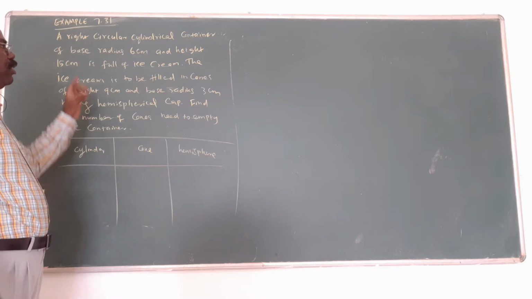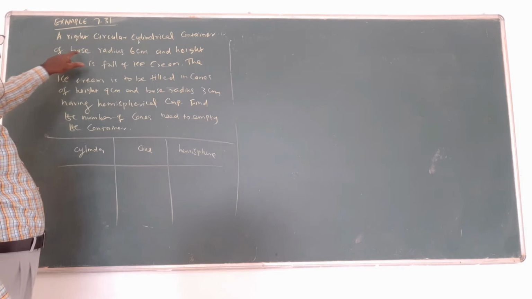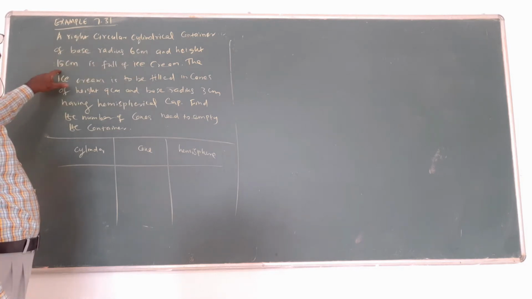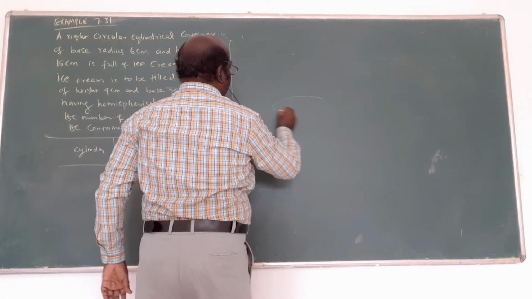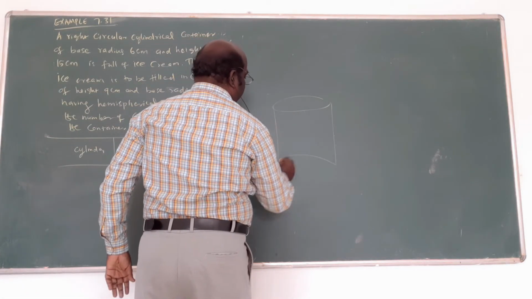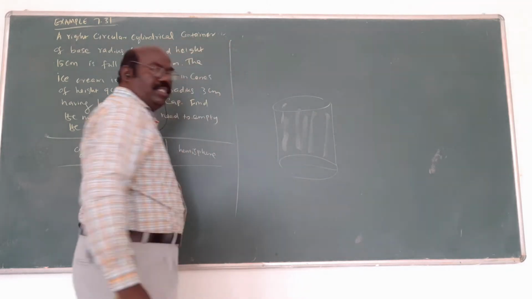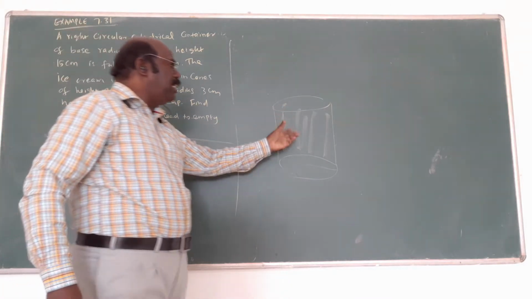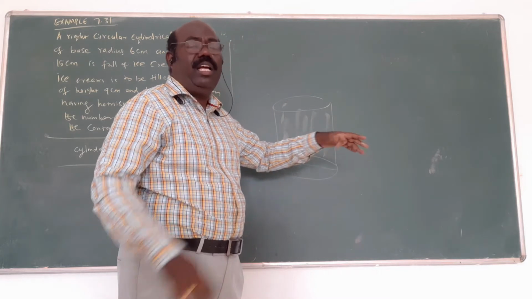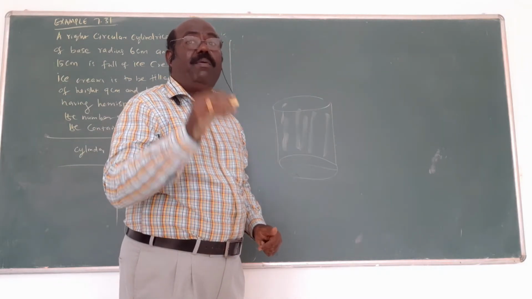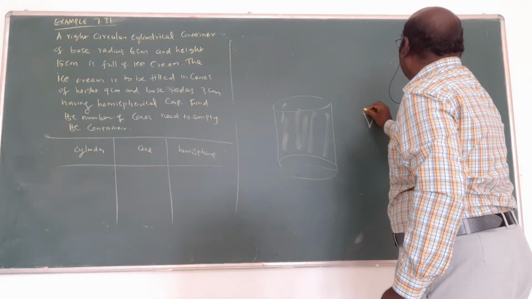Now another question, 7.31. Read the question clearly. A right circular cylindrical container of base radius 6 cm and height 15 cm is full of ice cream. For example, this is the cylinder, the cylindrical container full of ice cream. This ice cream is distributed to so many students in the form of a cone. This is a cone.